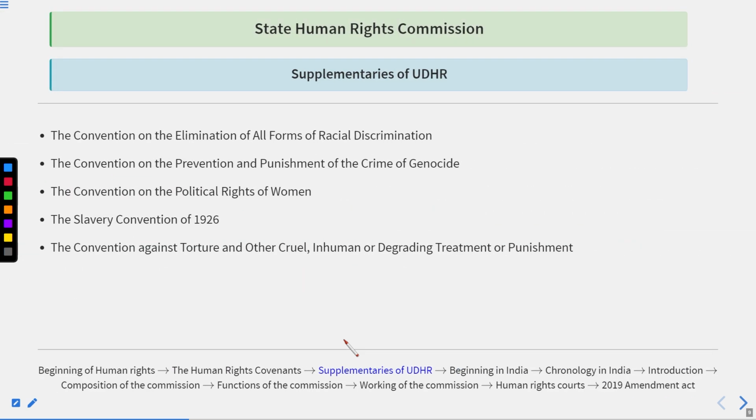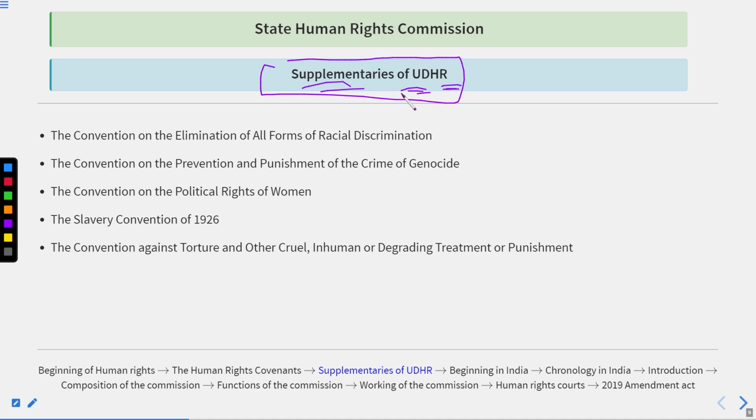Basically there were so many conventions passed over a period of time, and they are treated as supplementaries of the UDHR, the Universal Declaration of Human Rights. But there is the term ratified. Ratified means that the UN had adopted the provisions as a particular provision.